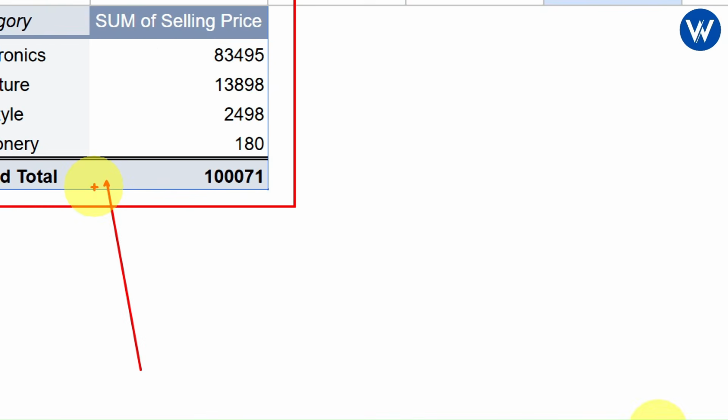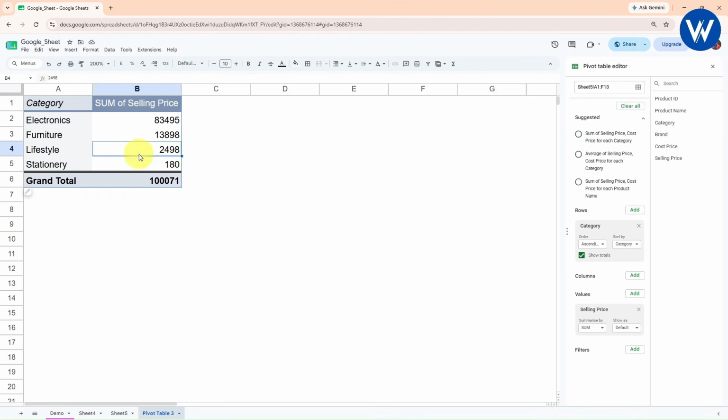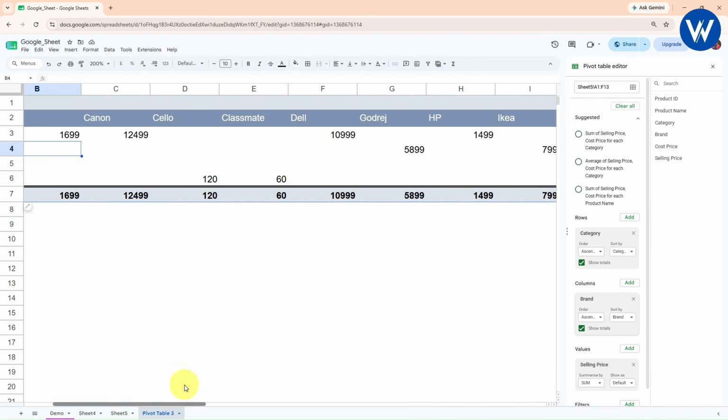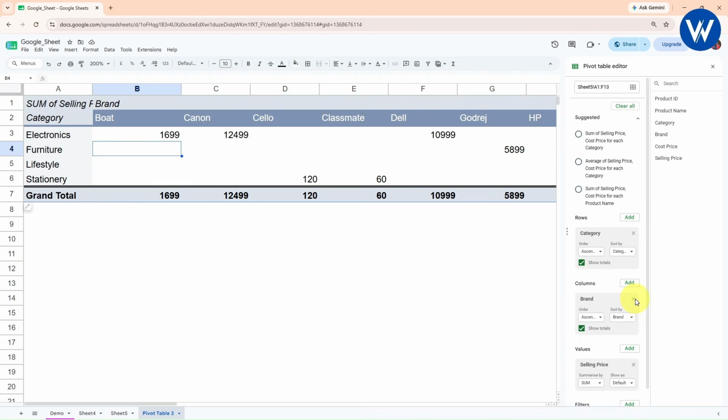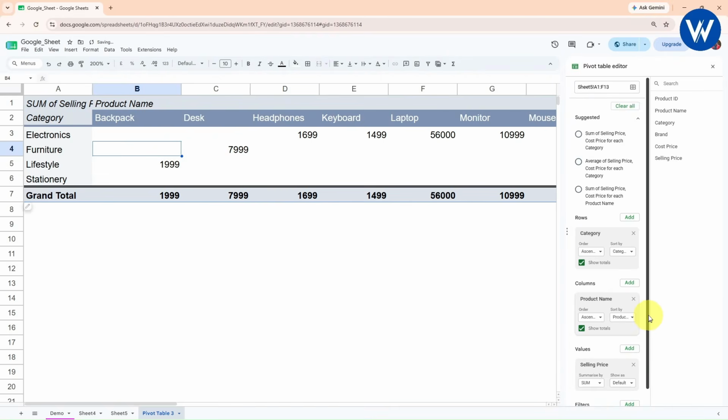I hope you guys understood how to create a pivot table. In the same way, if you want to add the column also, let's suppose I will add the column according to brand. I will simply click on brand. Here we can see the brand will be inserted, but it is not looking perfect. So I will remove the brand from here. Sorry, it is brand, and from here I will select the product name. Click on product name. Okay, not proper.